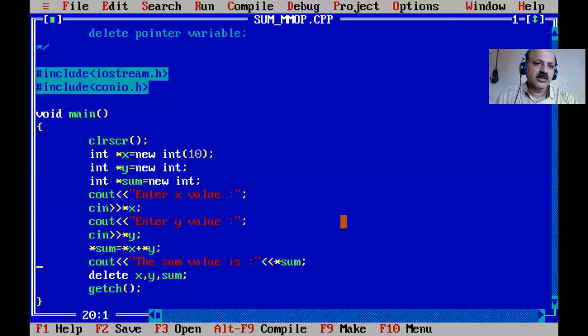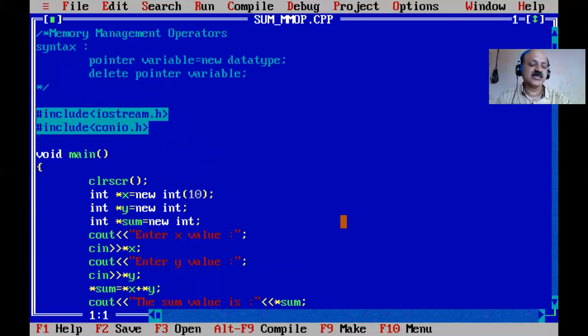Okay, then we can apply it to a derived data type, that is, a one-dimensional array. I hope you can understand and write this program and syntax, and I will revise it because it is a very important part. What is the difference between the malloc function and the new operator? First difference: malloc is a function and new is an operator, or you can say that new is a keyword also.